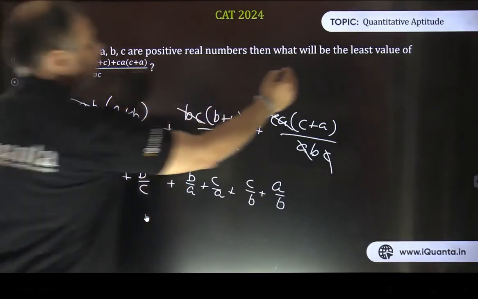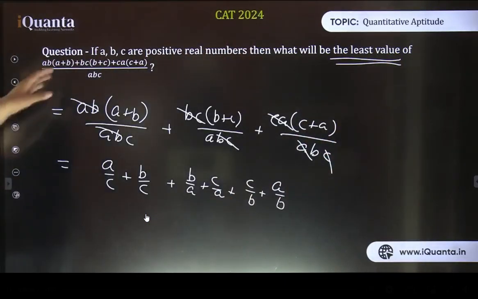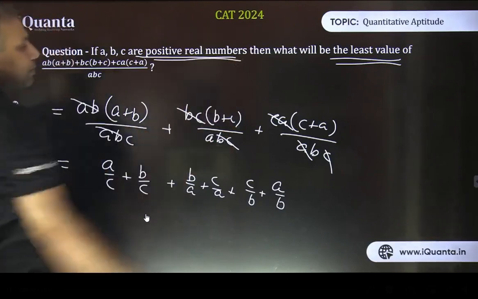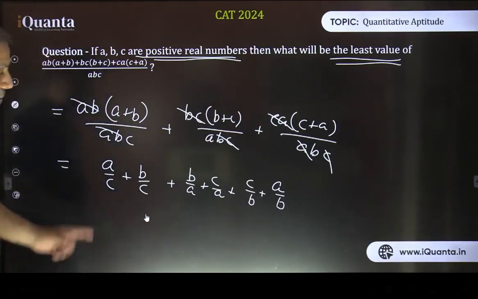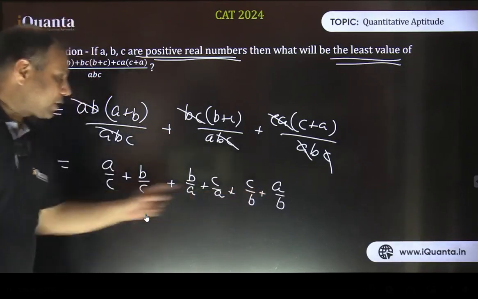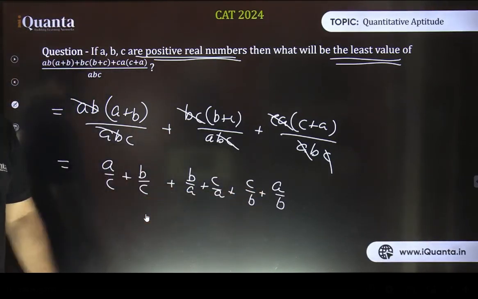Question is asking about what will be the least value or basically minimum value of this expression. And they are all positive real numbers, that is given. So if they are positive real numbers and we want to find the minimum value of this sum, what was the idea? We can find the minimum value of the sum provided their product is constant. Please check whether their product is constant or not. What is their product? Can you see?